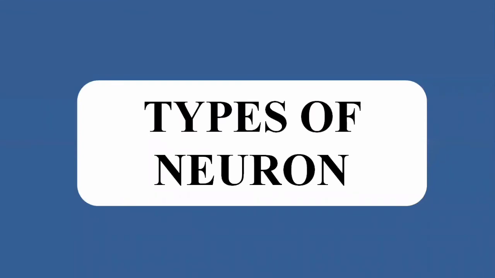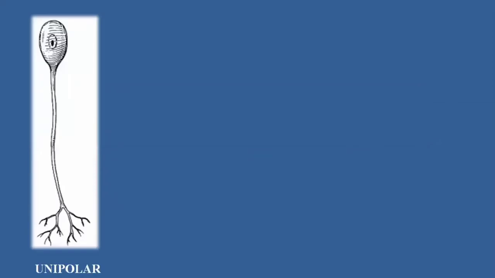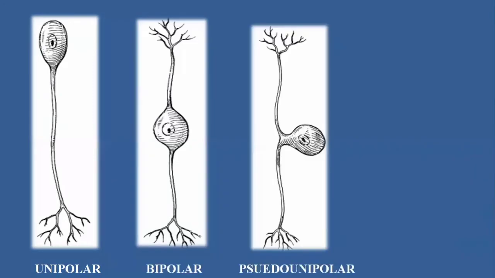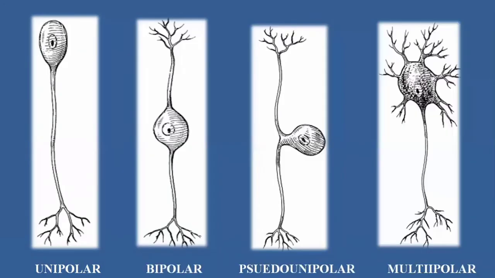Now, what are the different types of neurons? Neurons are classified on the basis of their shape and differences in their structure. They are the unipolar, bipolar, pseudo-unipolar, and multipolar neurons. These types differ on the basis of the position of the cell body, axon, and dendrites.